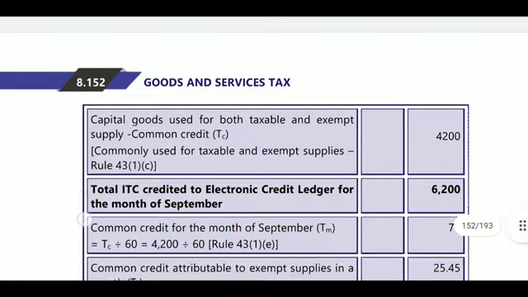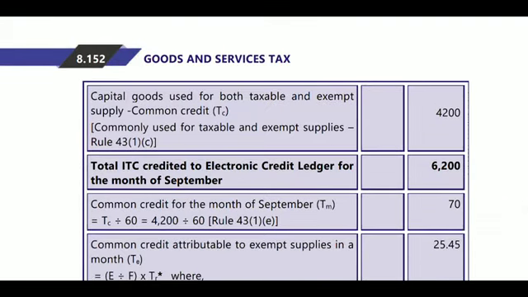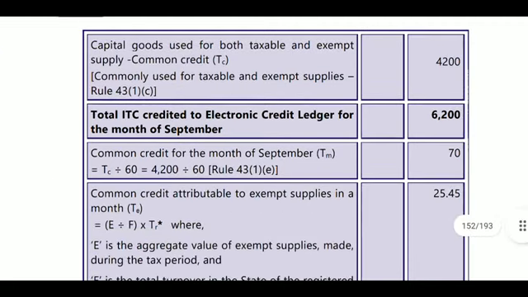Next, capital goods used for both taxable and exempted supply are treated as common credit. So from common credit, you must deduct the amount to the extent of export turnover and to the extent of exempted turnover. Common credit for the month of September will be 4,200. 4,200 divided by 60 months. For each month we will calculate.